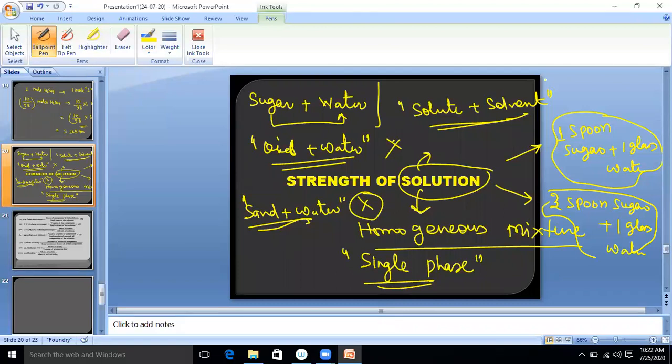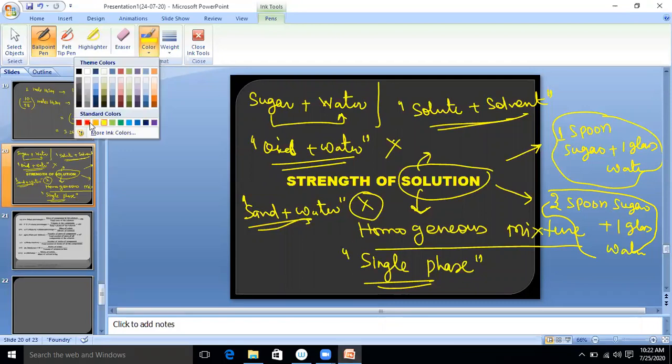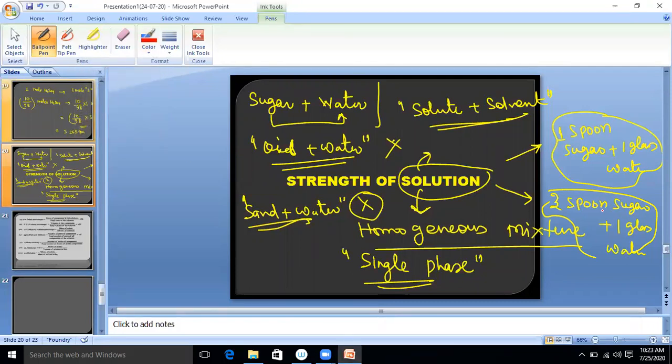Second one. How did you find the second one? One spoon sugar and one glass of water also forms a solution. And three spoon sugar and one glass of water also forms a solution. But which is sweeter? You will say, yes, you're very close. Second one. Yes, Rajnish, close friend. Means what? It also forms a solution.